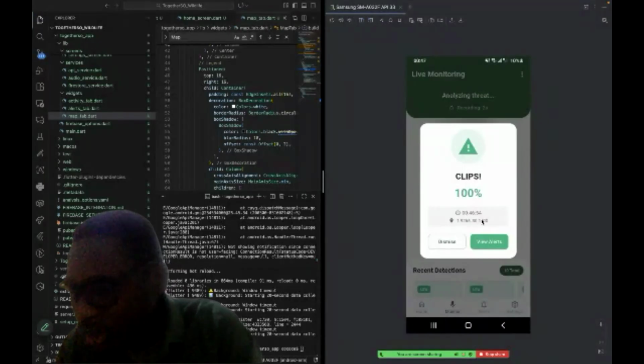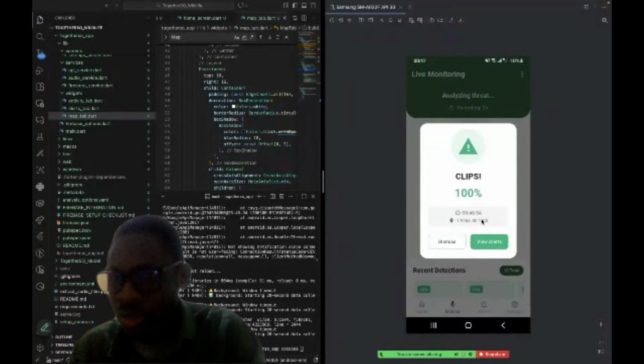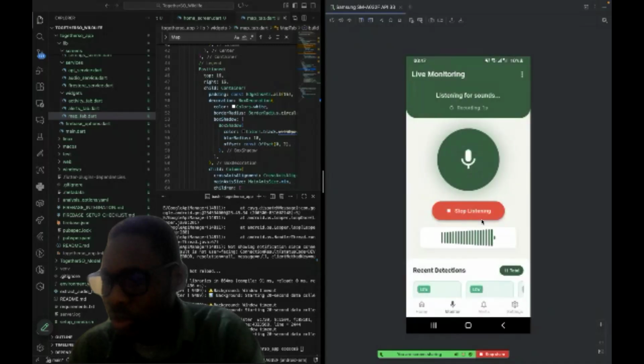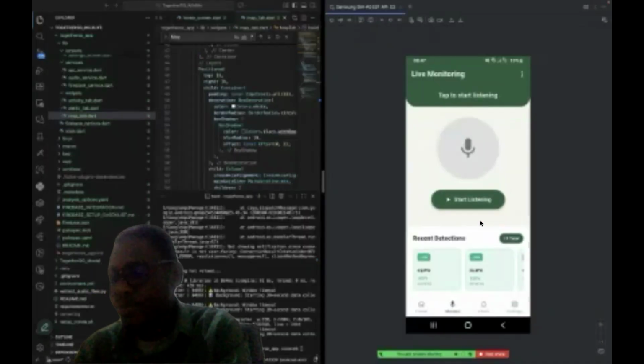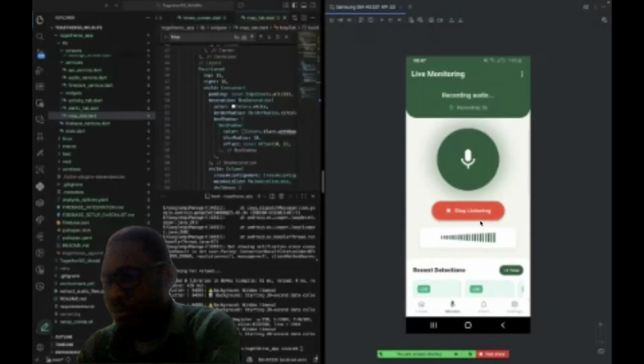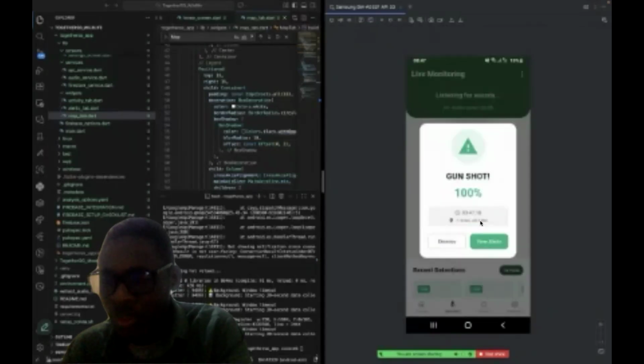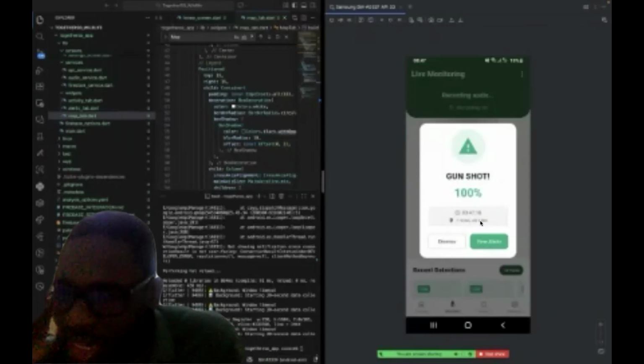I guess this is probably because it had already run this prediction. So I'm going to stop this one and try again. Right, this time it predicted a gunshot. I'm just mimicking how a gunshot makes the sound.